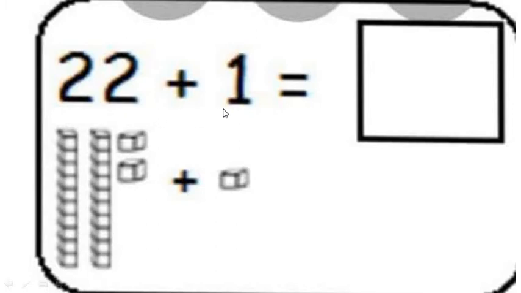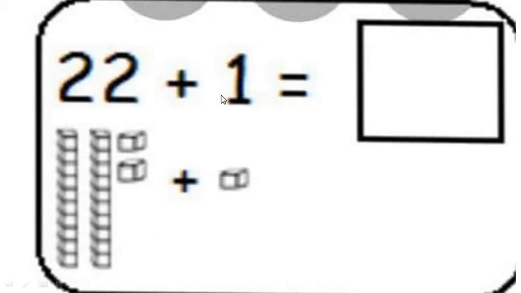22 plus 1. This is the blocks of 22. We are going to add one more to it. Do you remember what ma'am has told you?